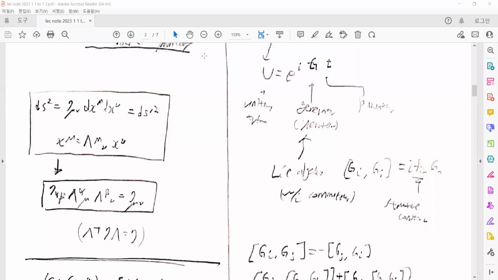From that, we can say that this Lorentz transformation satisfies this relation so that space-time is invariant under such a Lorentz transformation. It means that such Lorentz transformations are orthogonal with respect to the metric eta.